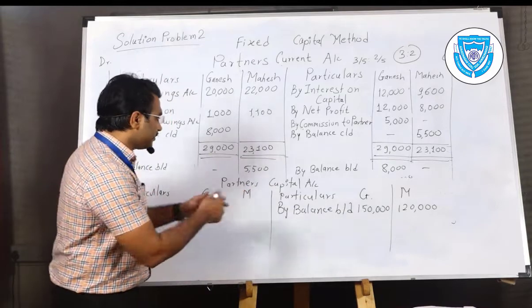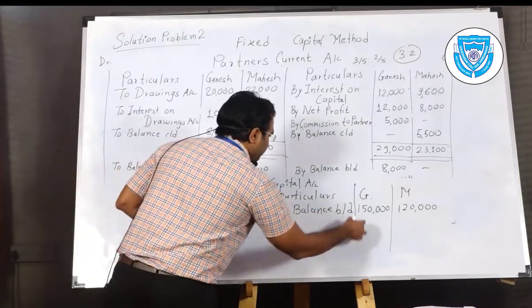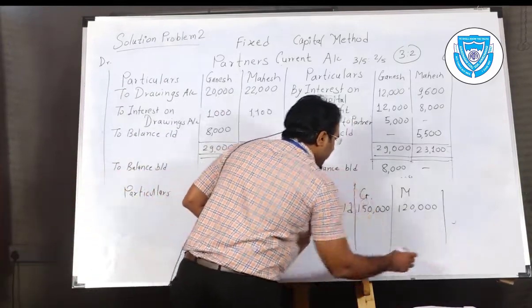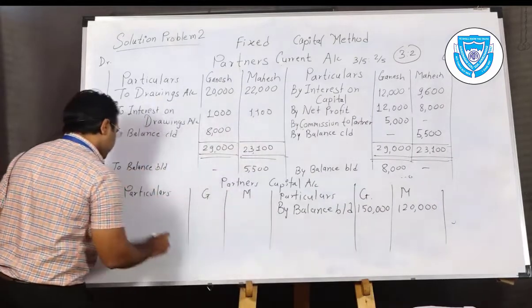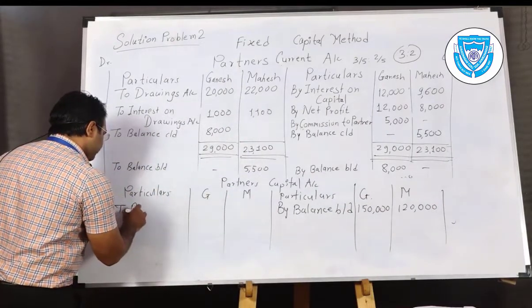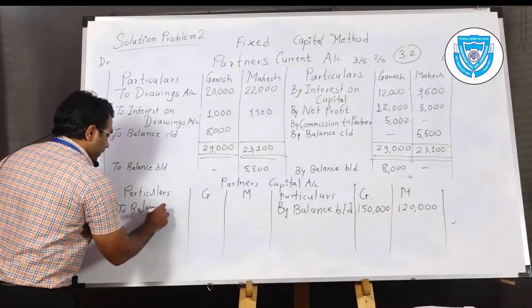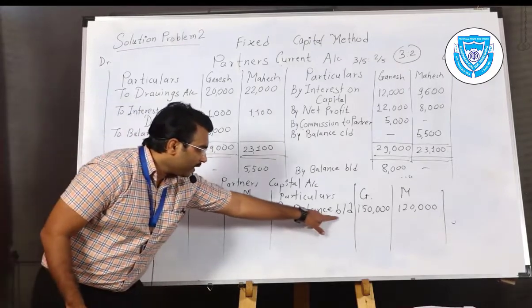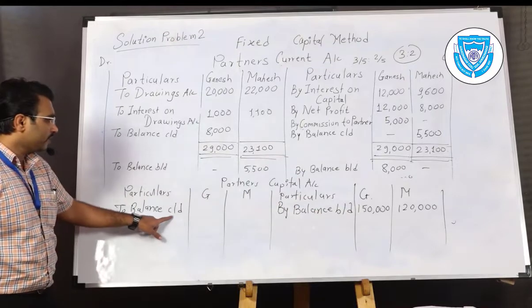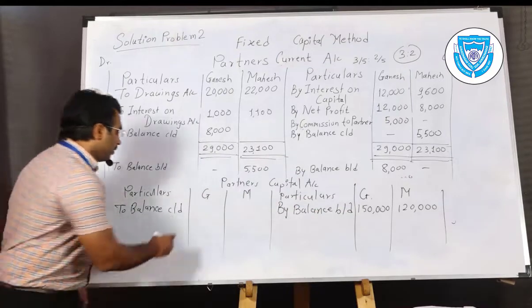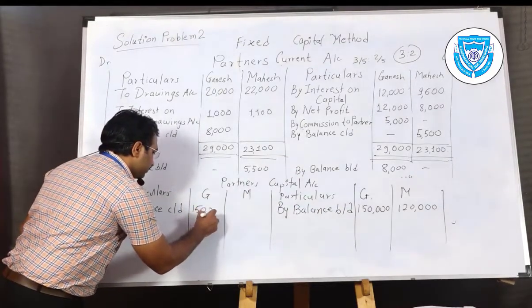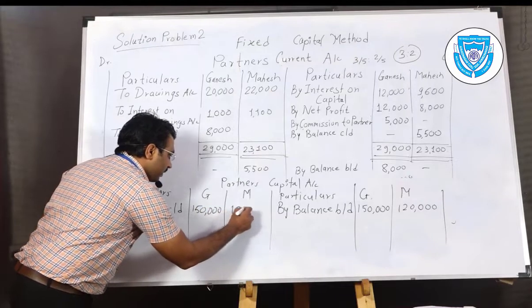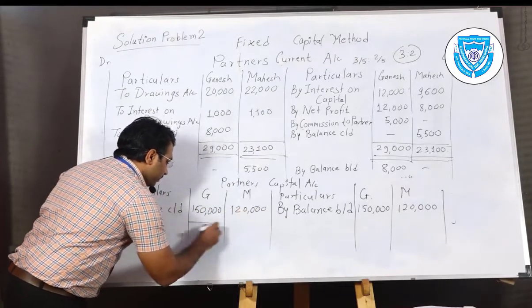So as it is, the balances, Ganesh 1,50,000, Mahesh 1,20,000, you will write to the debit side. Opening balance brought down, closing balance carried down. 1,50,000 for Ganesh, 1,20,000 for Mahesh.